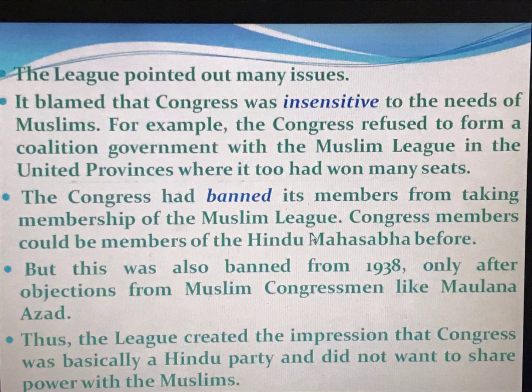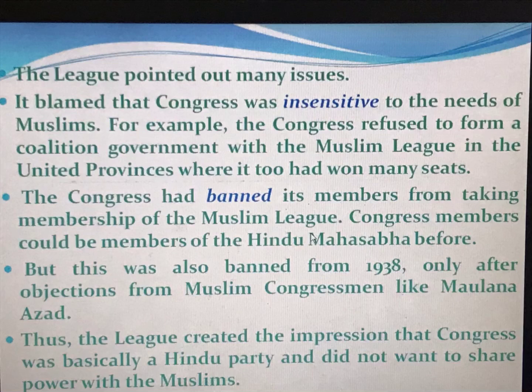Now the League pointed out many issues. Even after it had succeeded, it blamed the Congress for being insensitive to the needs of the Muslims. For example, the Congress refused to form a coalition government with the Muslim League in the United Provinces, where the League too had won many seats.